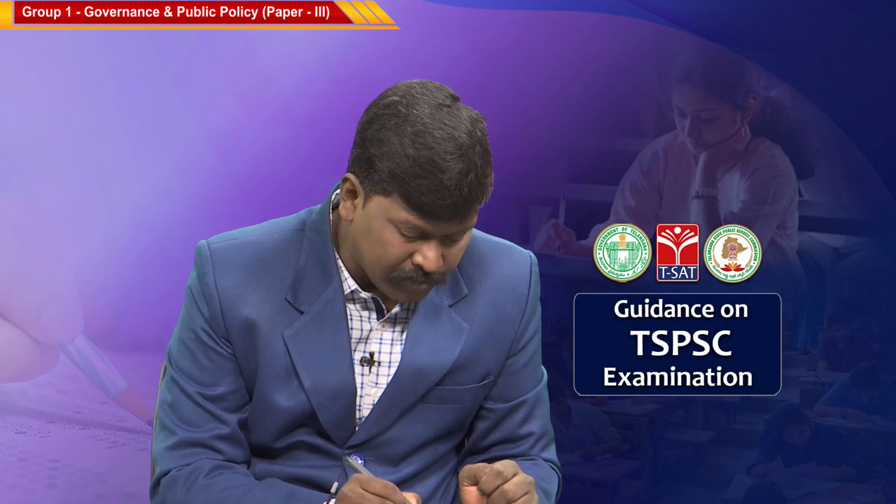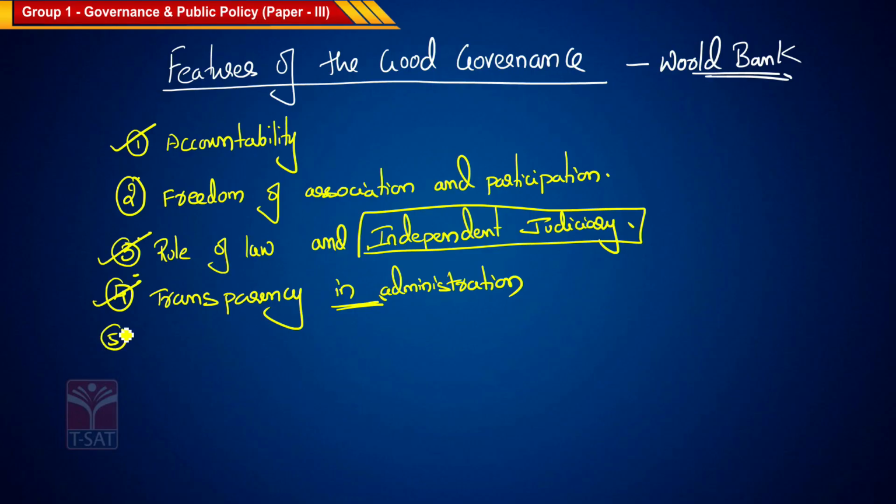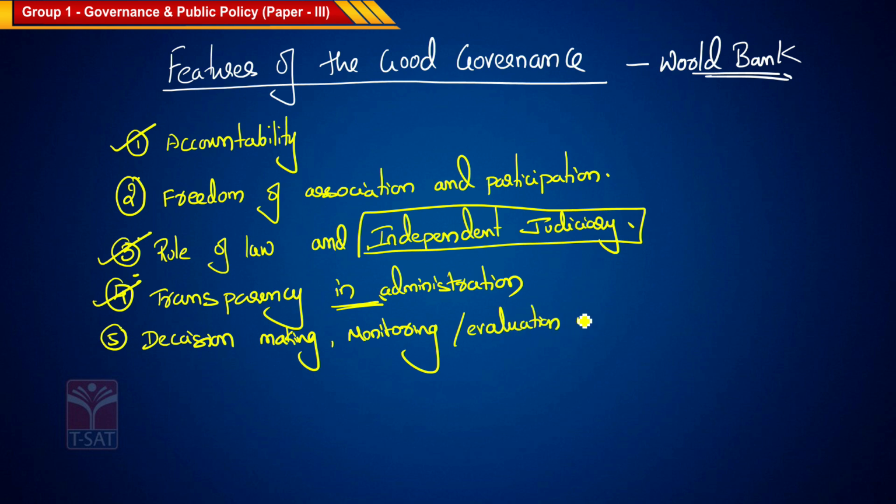Let us see the fifth feature, called decision making, and also monitoring or evaluation of performance of government.